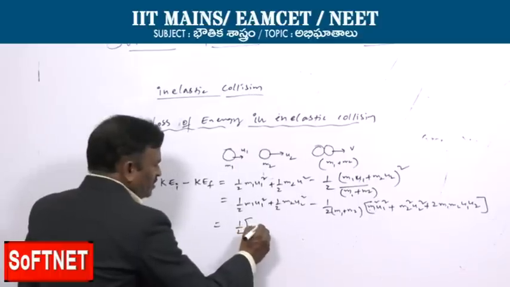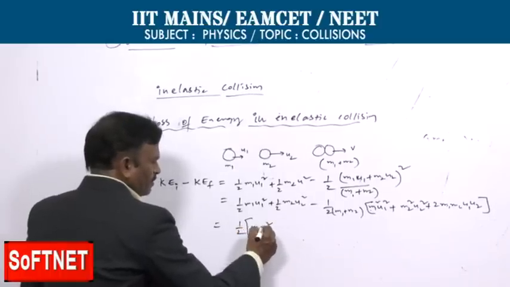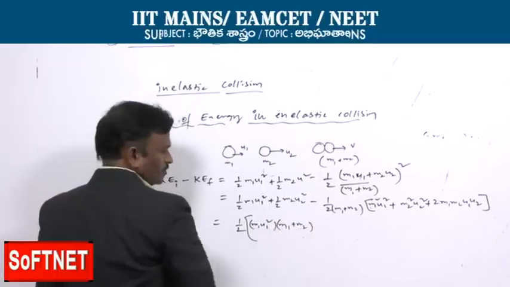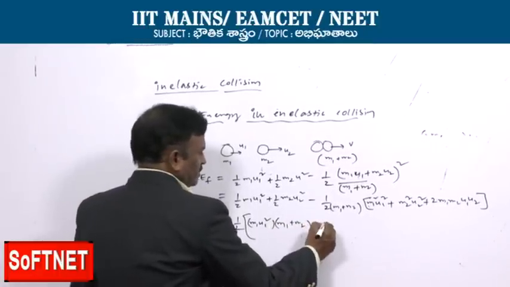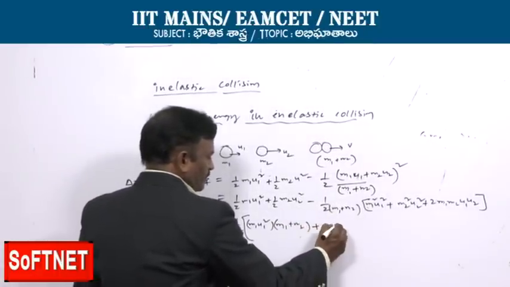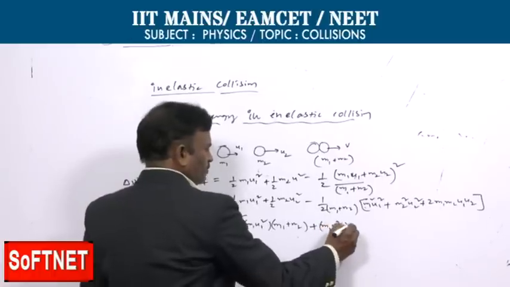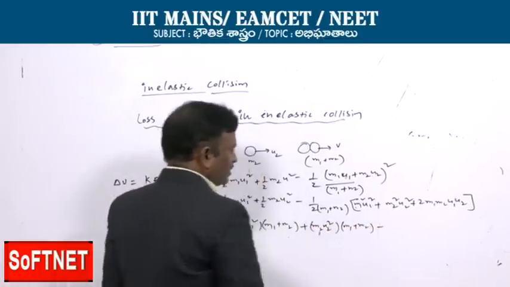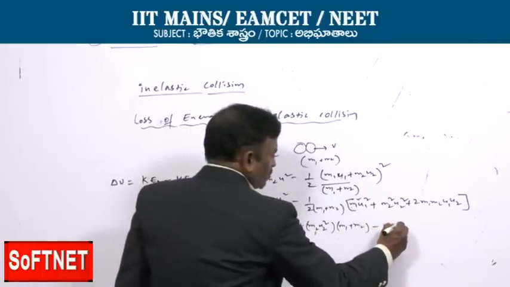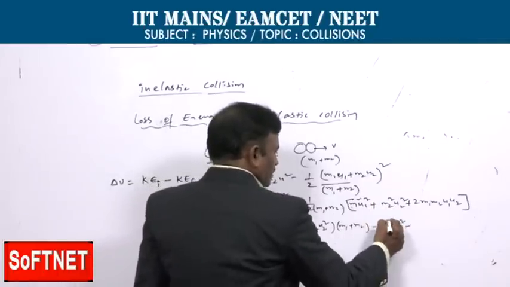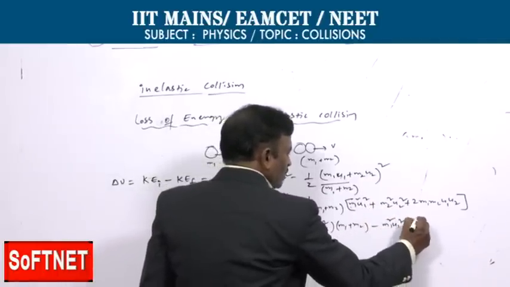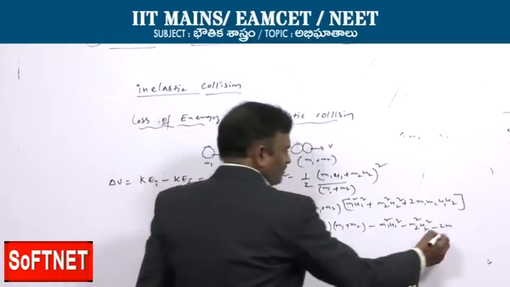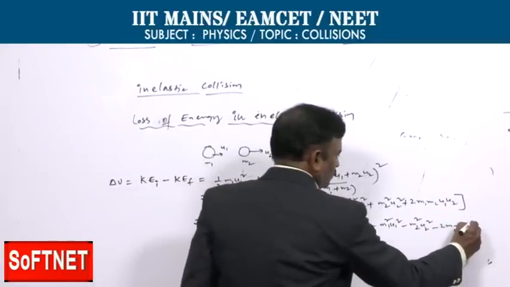So m1 u1 square into (m1 plus m2) plus m2 u2 square into (m1 plus m2) minus the rest: m1 square u1 square minus m2 square u2 square minus 2 m1 m2 u1 u2.